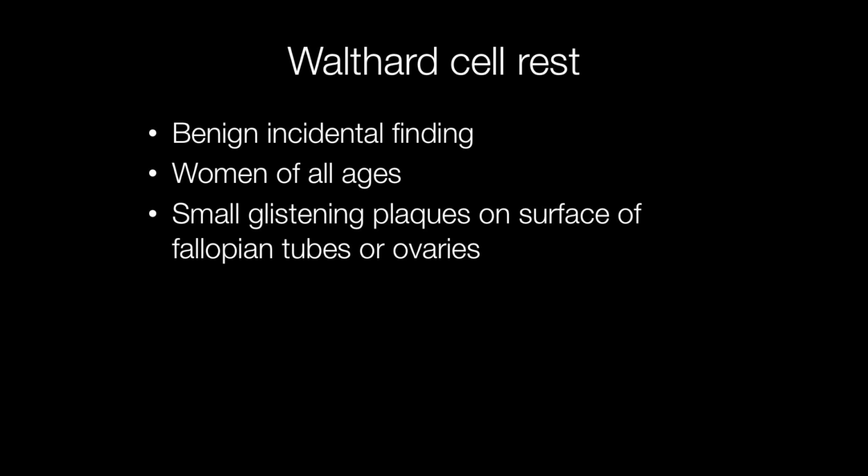Walthard cell rests are benign incidental findings that can occur in women of all ages, and grossly they may be seen as small glistening plaques on the surface of fallopian tubes or ovaries, and should not be misinterpreted as tiny deposits of carcinoma or tuberculosis.